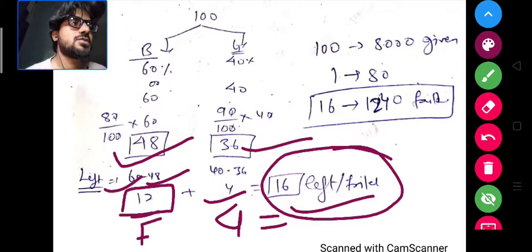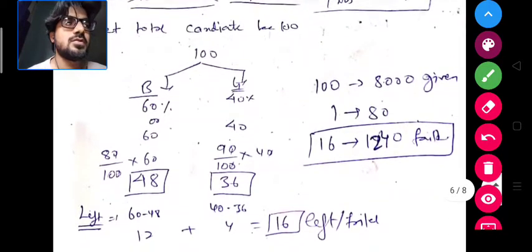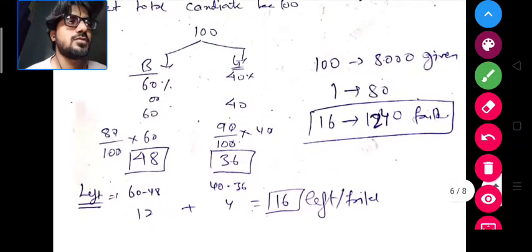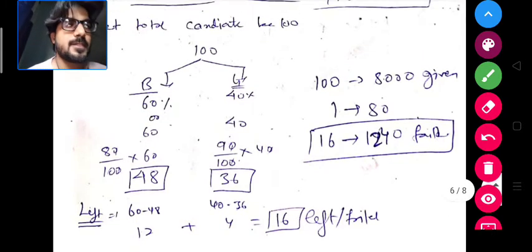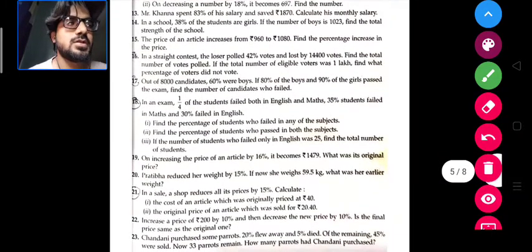So the number of persons who failed, we can find here. How much is the total given? It's 8,000.